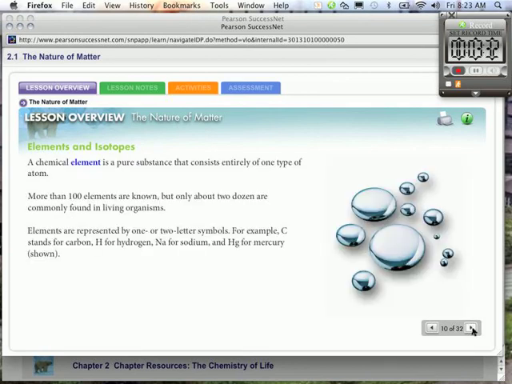A chemical element is a pure substance that consists entirely of one type of atom. More than 100 elements are known, but only about 24 are commonly found in living organisms. Elements are represented by 1 or 2 letter symbols. For example, C stands for carbon, H for hydrogen, Na for sodium, and Hg for mercury. And this is mercury. This is one of the few liquid metals. It's liquid at room temperature.